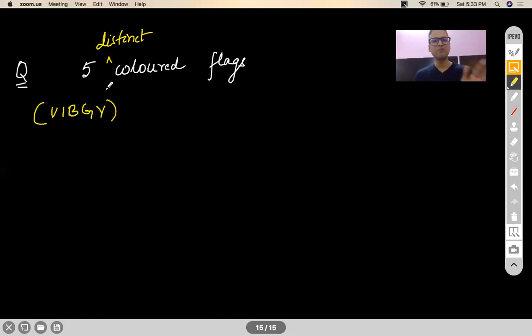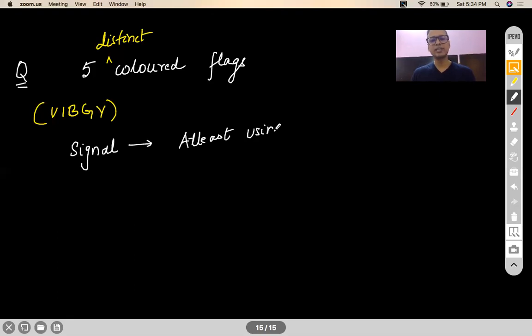You can make a signal out of these flags by using at least 2 flags. So a signal is said to be generated only when you use a minimum of 2 flags. My question is, how many signals can you generate?